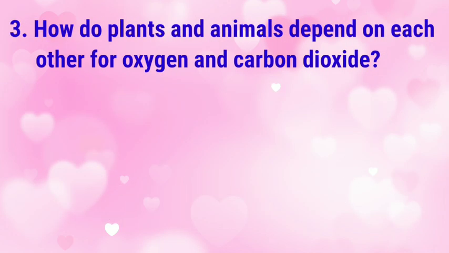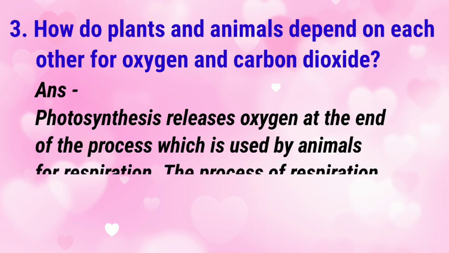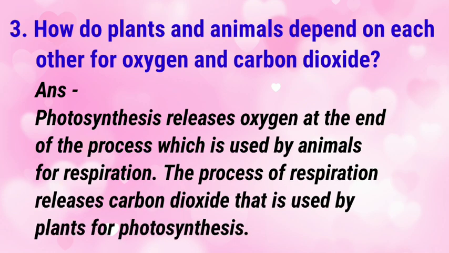3. How do plants and animals depend on each other for oxygen and carbon dioxide? Answer. Photosynthesis releases oxygen at the end of the process, which is used by the animals for respiration. The process of respiration releases carbon dioxide that is used by plants for photosynthesis.